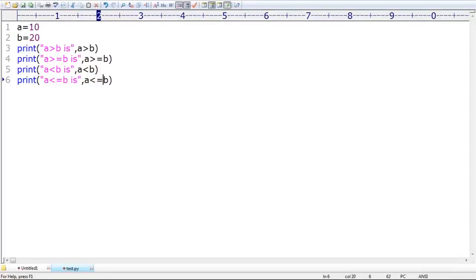So, happily we can apply these to numbers, no problem at all. Can you please tell what the answer is in the first case? True or false? False. The first one is false because 10 greater than 20 is false. Greater than or equal to 20 is also false. Next, less than is true, sir. Less than or equal to is also true, sir. It's normal mathematics only, right?